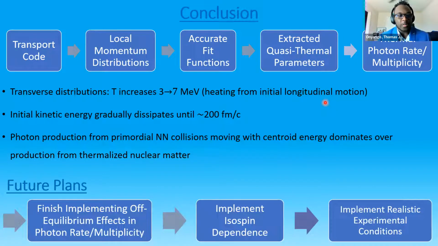The future plans for this project are to finish implementing off-equilibrium effects in the photon rate and multiplicities, to implement isospin dependence, which would mean calculating the contributions from NN and PP, and then to implement realistic experimental conditions, such as angular cuts based on detector placement.